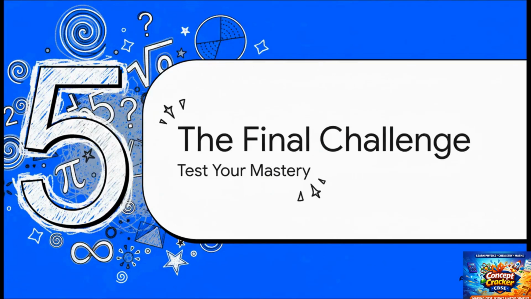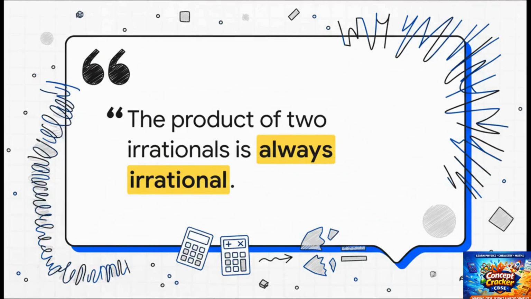All right, let's do a quick check. You know the fundamental fraction rule, you've got the decimal test, you've got the denominator shortcut, and you even know the advanced classification. So I think it's time we put all that new knowledge to the test with one final challenge. Here's a statement you hear all the time, and it kind of makes sense on the surface. The product of two irrational numbers is always irrational, right?